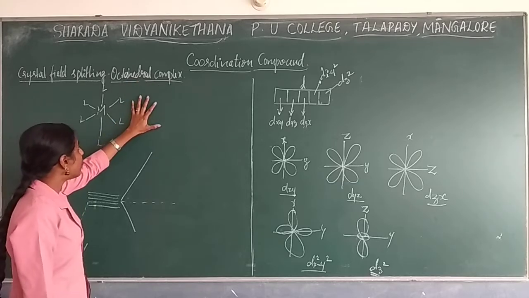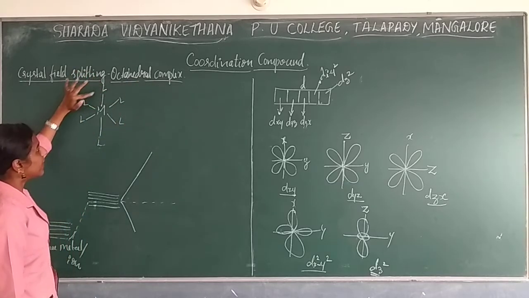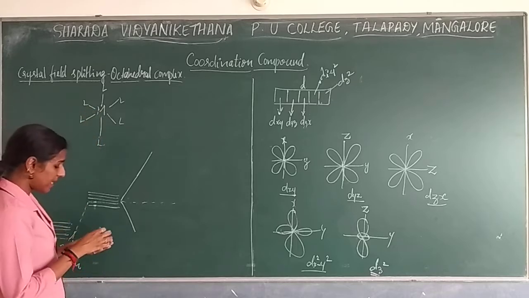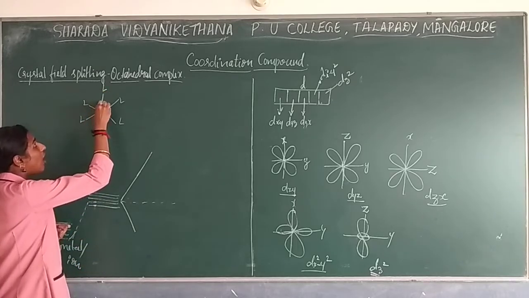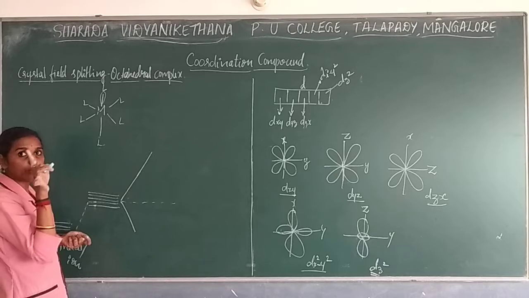See, the lobes of the ligand in your octahedral complex lie on the axis. I'm talking about the ligand now.